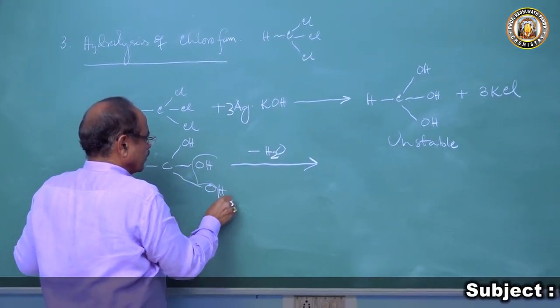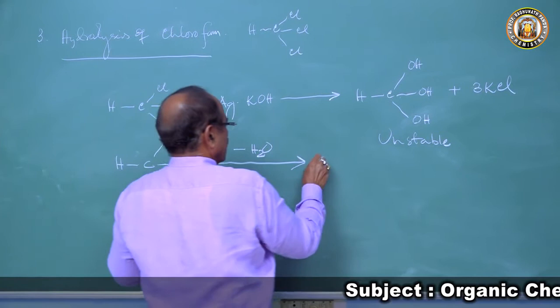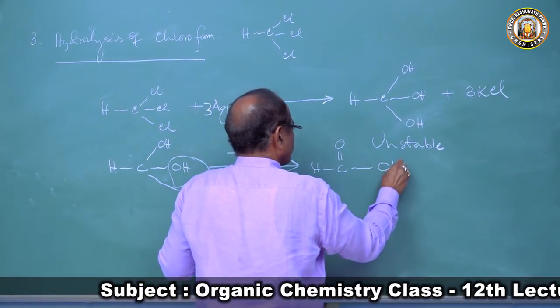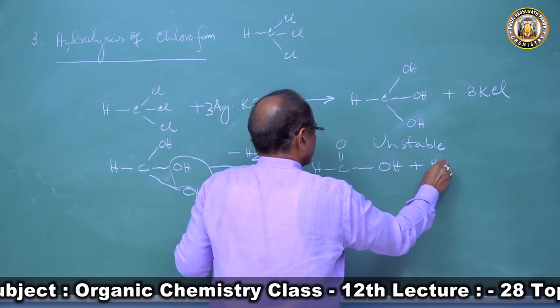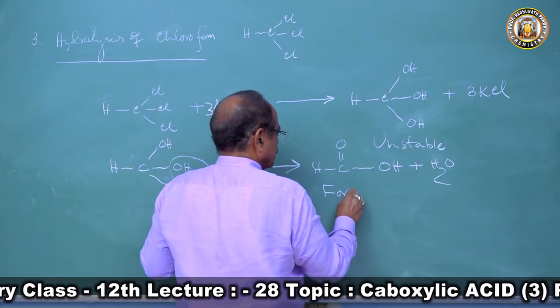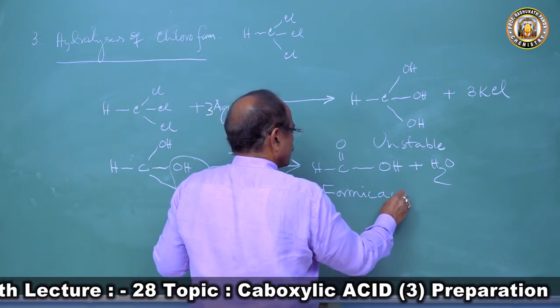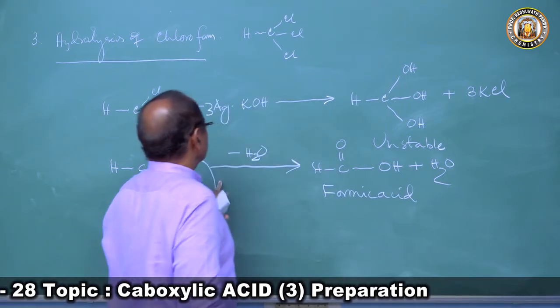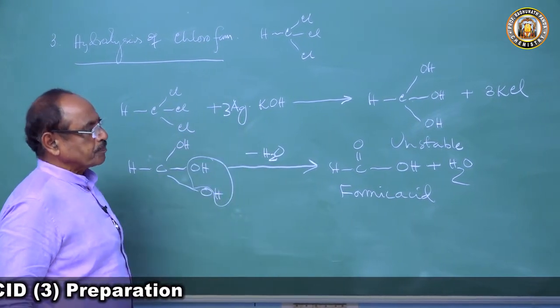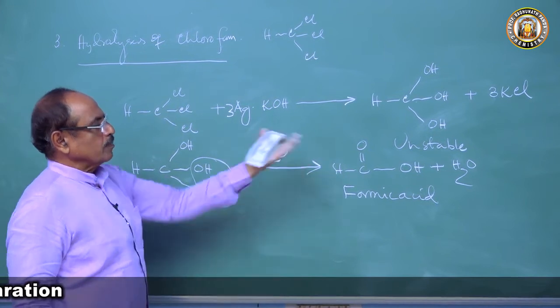Say this loses a molecule of water. So we get HCOOH, the formic acid, plus water. Here 3 molecules of water are added, and here 1 molecule of water comes out.